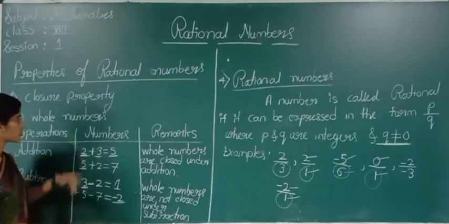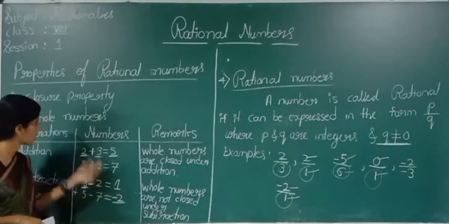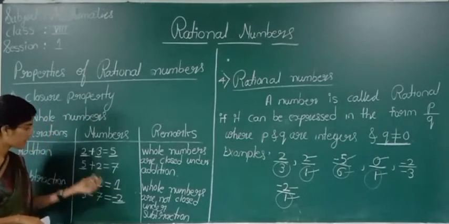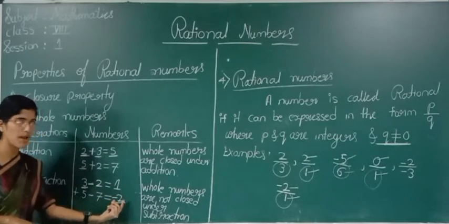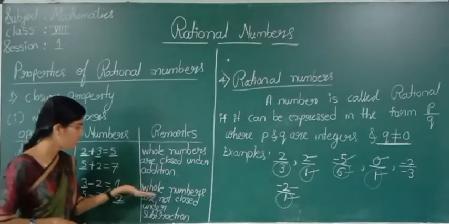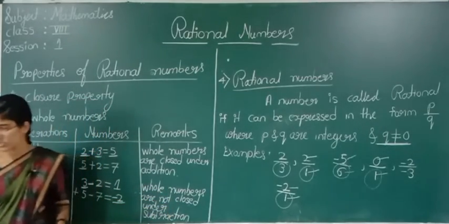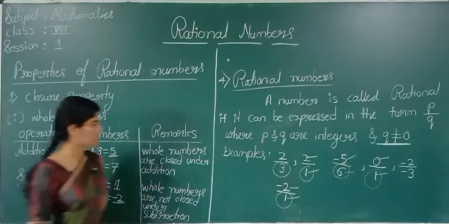Yes, to satisfy the closure property, the answer should also be a whole number, right? Here, see, we are getting minus 2. Minus 2 is not a whole number. Therefore, what we can tell? Whole numbers are not closed under subtraction. Now we will do multiplication.